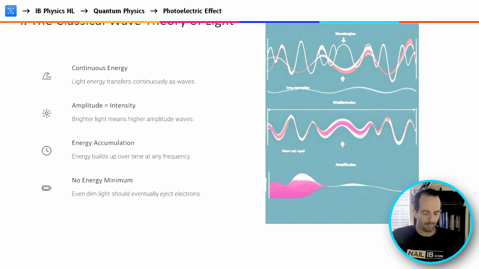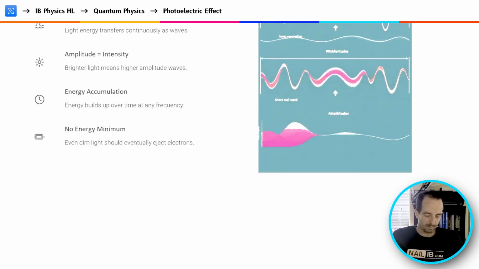It was assumed that brighter light means higher amplitude waves. It was also assumed that energy will build up over time no matter the frequency of the electromagnetic radiation. And it was also assumed that dim light should eventually eject electrons from, let's say, some sort of metal body, that over enough time we should see the ejection of electrons even with dim light. But experiments failed to illustrate these assumptions.